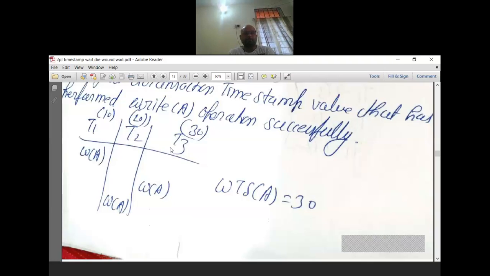Here you can see that timestamp is given for all the transactions. Now from the write operation, can I perform the next write operation? Yes, I can perform this operation. So now the write timestamp value becomes 30. And now the next operation is this one, so I will check it. From T3 I can go to T2, but from a higher timestamp value I cannot go to a lower timestamp. So in this case, the highest timestamp value for the write operation, the write timestamp value, is 30.